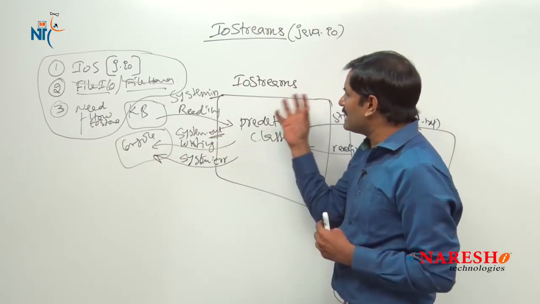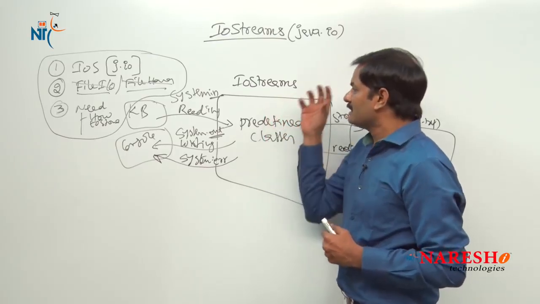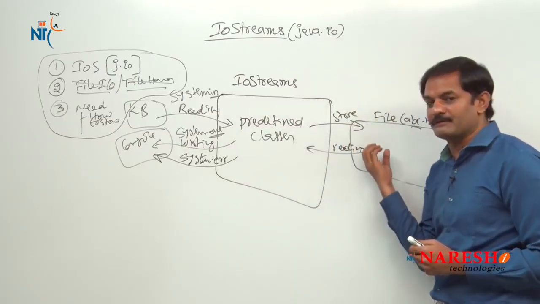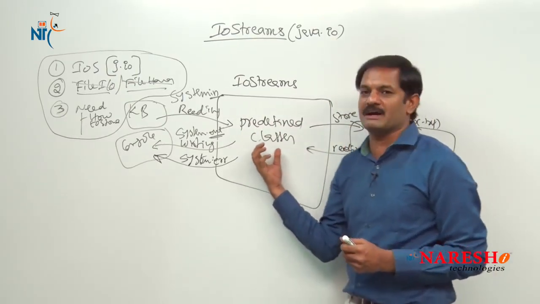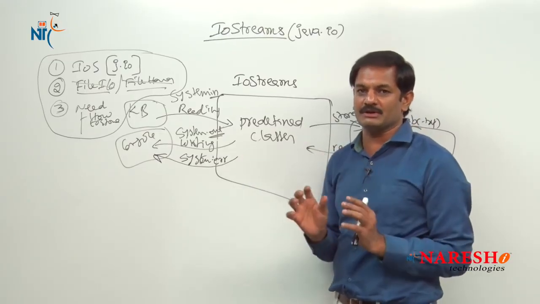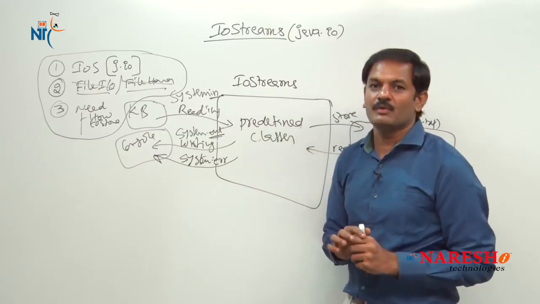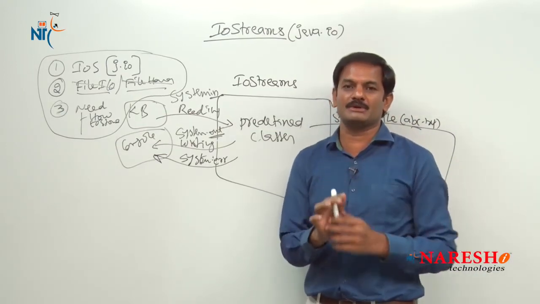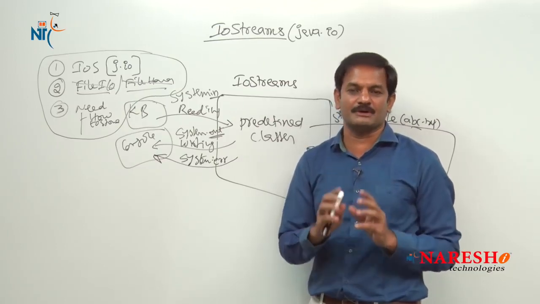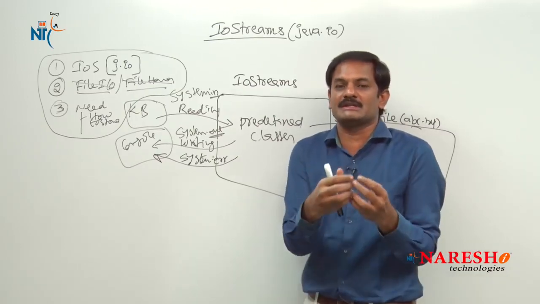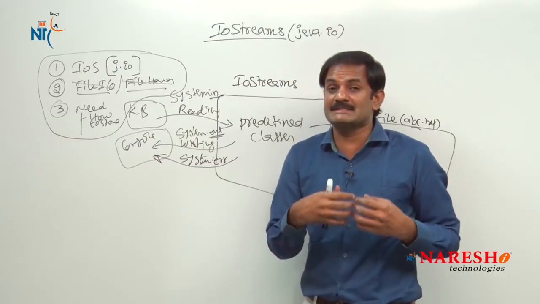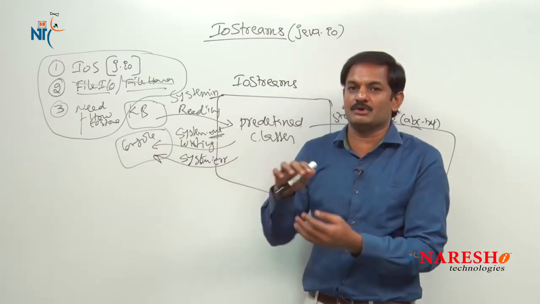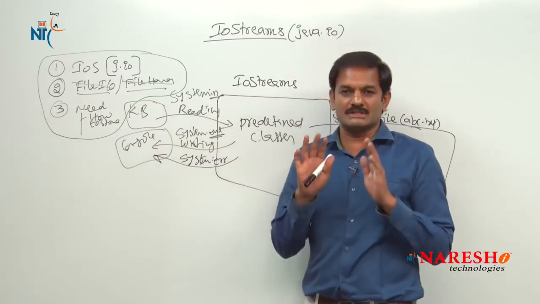Also, what is the main purpose of this chapter? Using this chapter in projects, we are learning how to store values inside a file permanently and how to read those values back from the file. This is the basic idea I want you to get. I hope you got clarity on what we are learning in this chapter. So try to revise the main point once again: the IO stream chapter is meant for storing data permanently inside a file, performing persistence operations on a file, and also for reading values from the keyboard and displaying values on the console. So this is the basic idea.